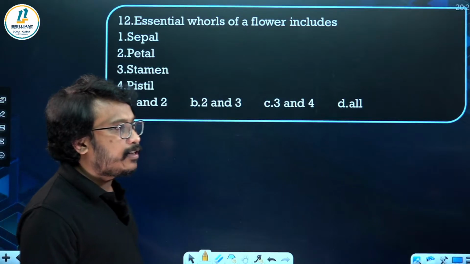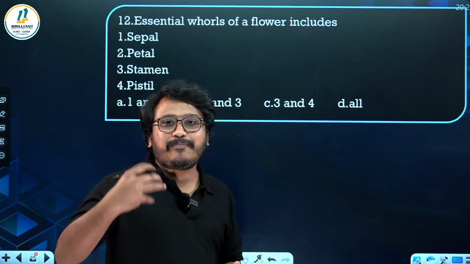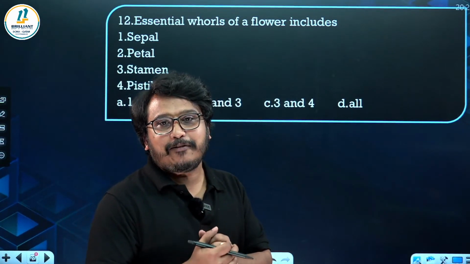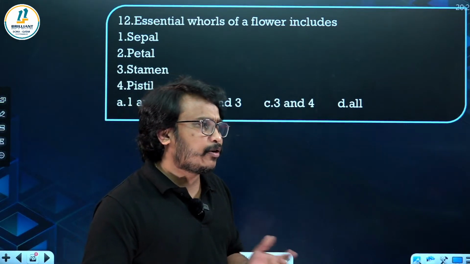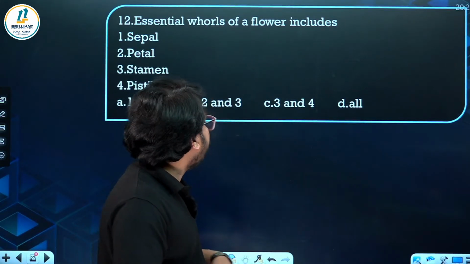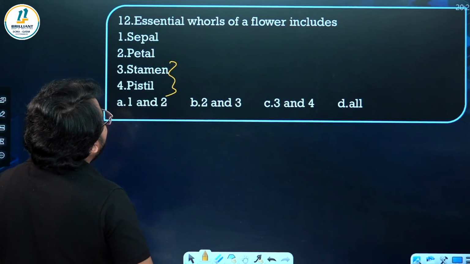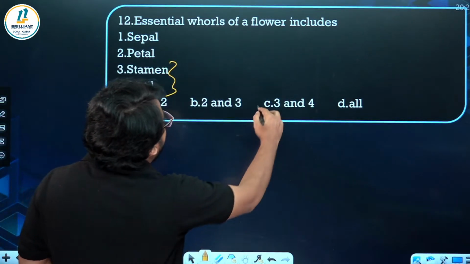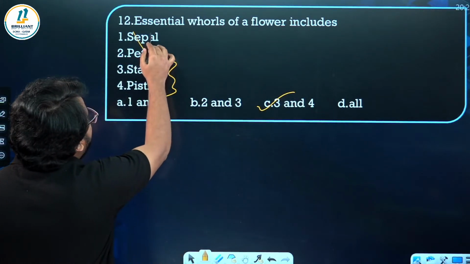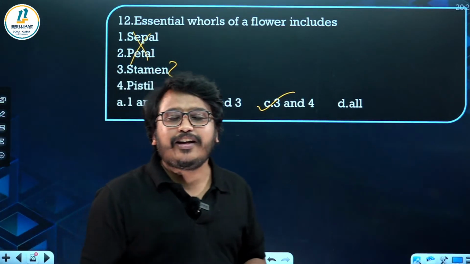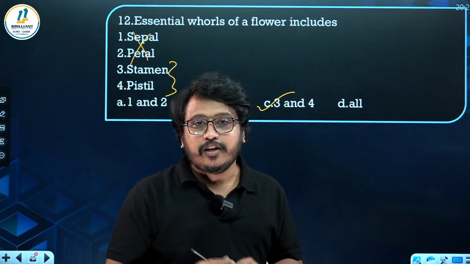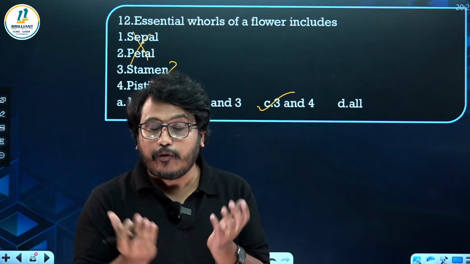Essential whorls of a flower. Essential whorl means reproductive layers in the flower, or reproductive parts of a flower. Already you know what the reproductive parts of a flower are. It will be including stamen and pistil. They are considered as the essential whorls of a flower. Remaining two are non-essential because they are not involved in gamete formation. So a flower has four layers or four whorls.